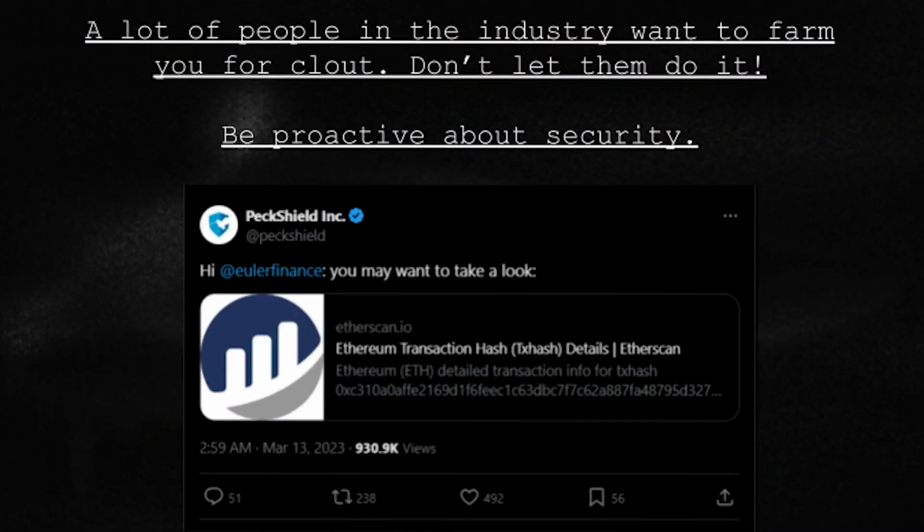So here I have on the wall of shame Euler. So, obviously people out there are looking to farm clout. PeckShield kind of being famous for doing this. So, thing here is be proactive about security. You need to know your protocol better than the people that are trying to attack your protocol.